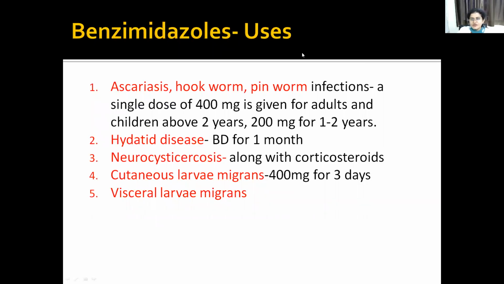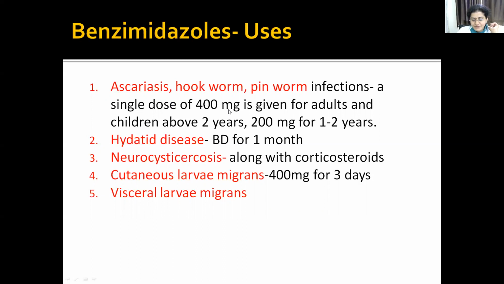Then benzimidazole uses: Ascaris, hookworm, pinworm. For all of these, albendazole is given as a single dose. Remember, for adults this is a fixed dose, that is 400 mg single dose. For children above 2 years, the dose is the same as for adults, that is 400 mg single dose. And for 1 to 2 years, you have to give half the dose, that is 200 milligrams. For hydatid disease, same dose, 400 milligrams, but you have to give it twice a day for 1 month.